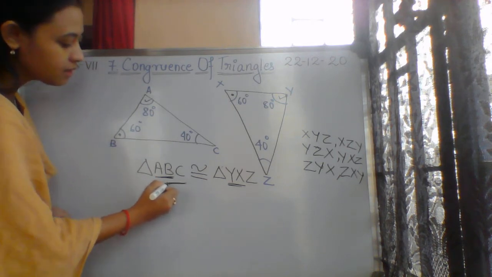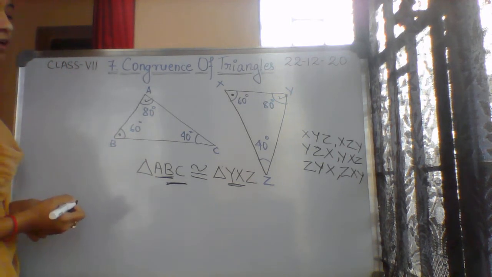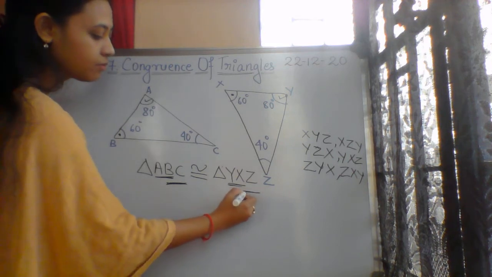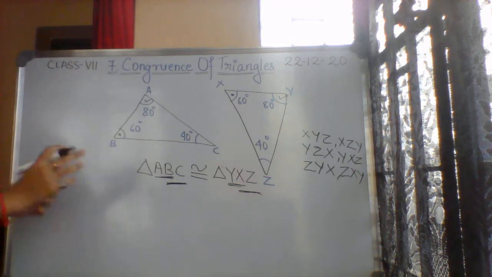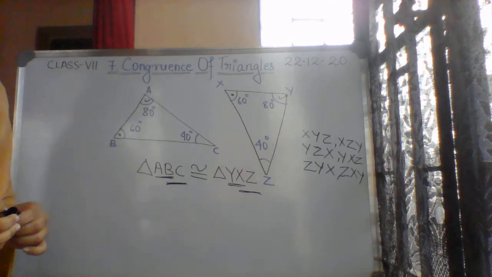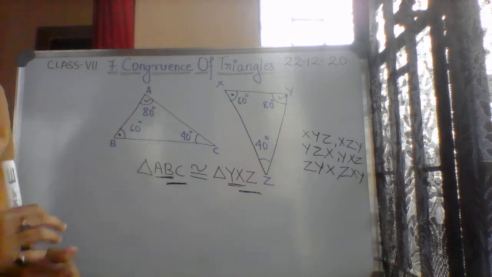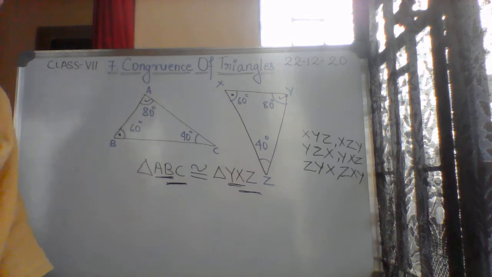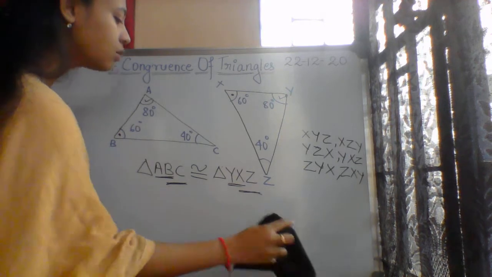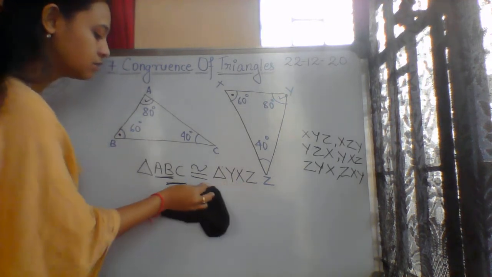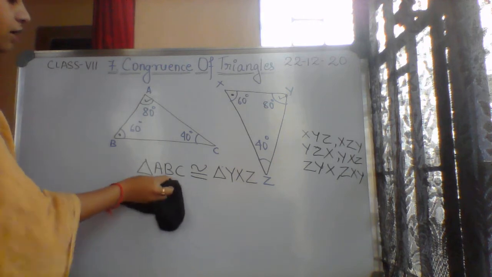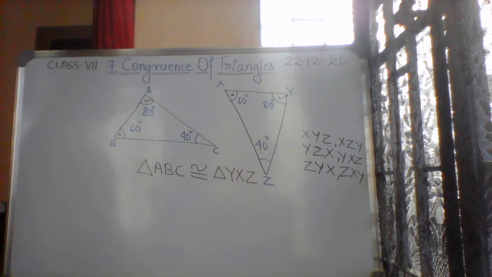Corresponding angles to BC. What is the corresponding angle we have written for BC? XZ. So position will be equal. Okay, position will be equal or corresponding only. So in this way we used to write the congruency of triangles.